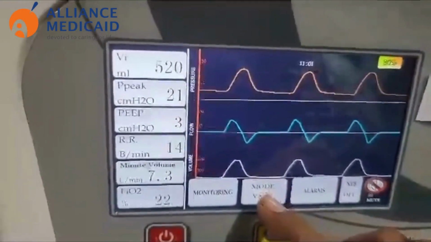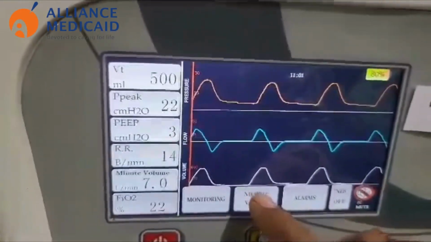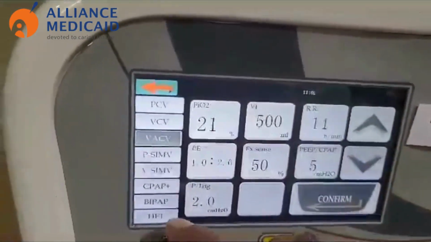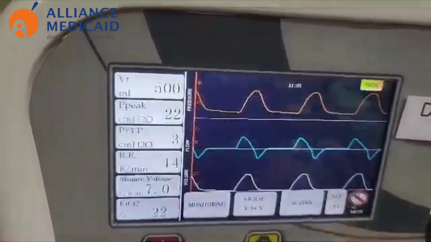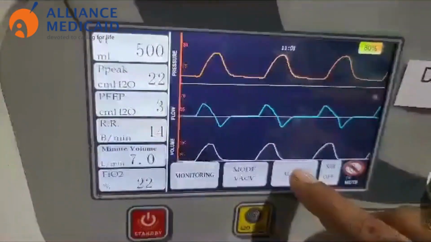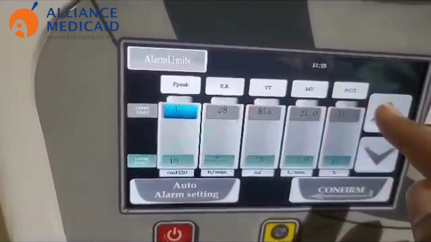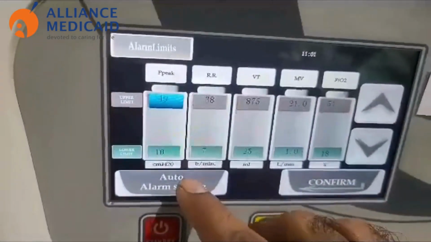And by pressing this button, you can set the desired mode. Here we have a provision for alarm section. We have manual alarm as well as auto.